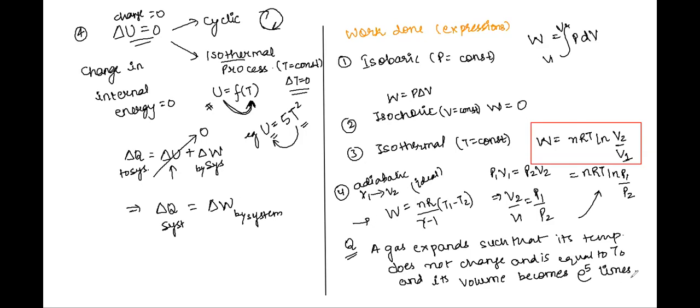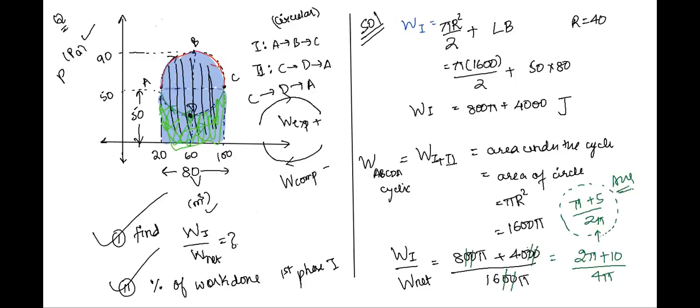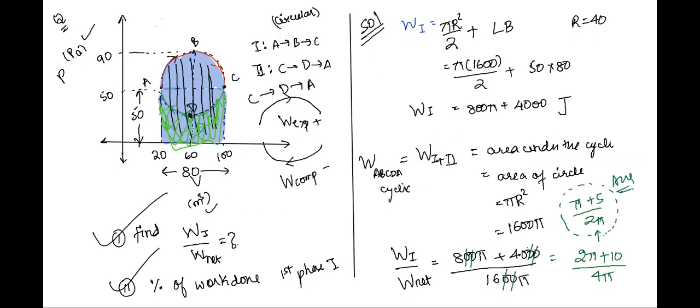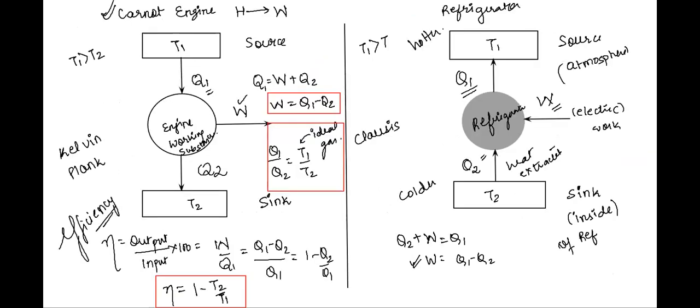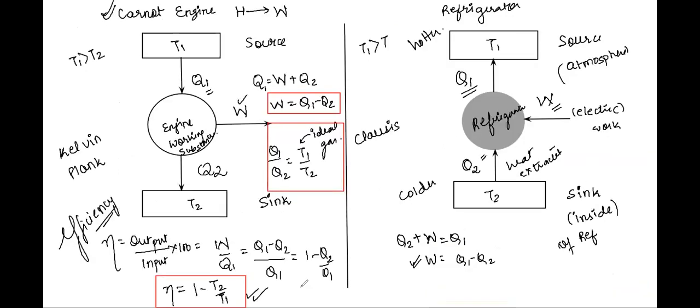Then we had this one simple question we did, after which we did one more simple question. In both of the questions, the purpose was to show you how to apply the concepts that we have read. Then we came across the concept of a Carnot engine and a refrigerator, and finally the coefficient of performance for a refrigerator and the efficiency of a Carnot engine. I hope all of you are clear, class, with the concepts that we have read today. We're going to continue all of this.